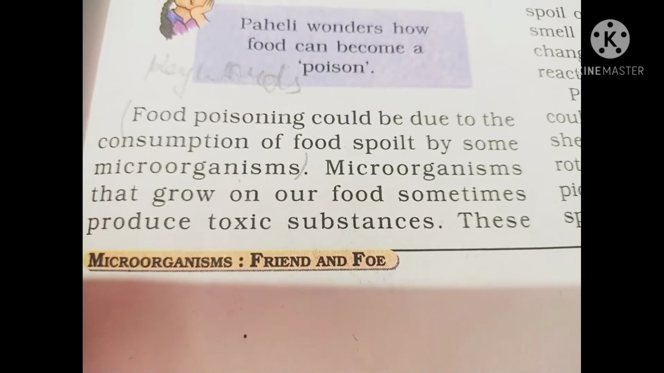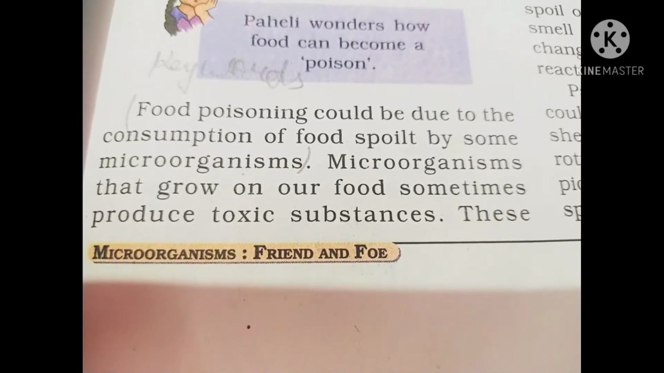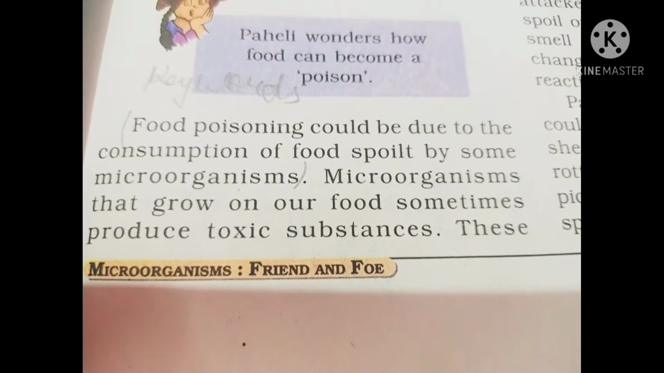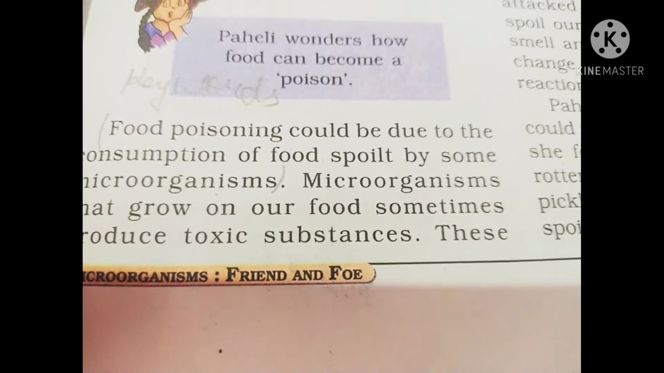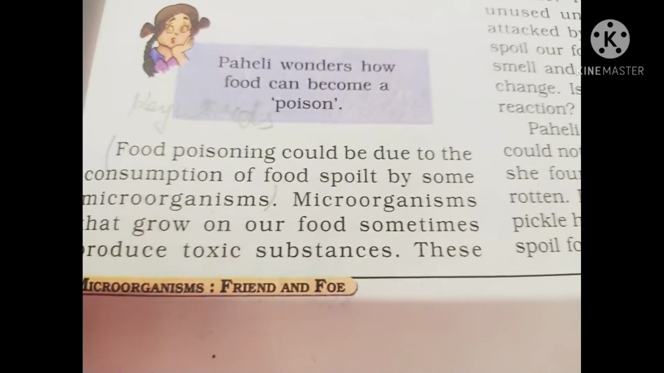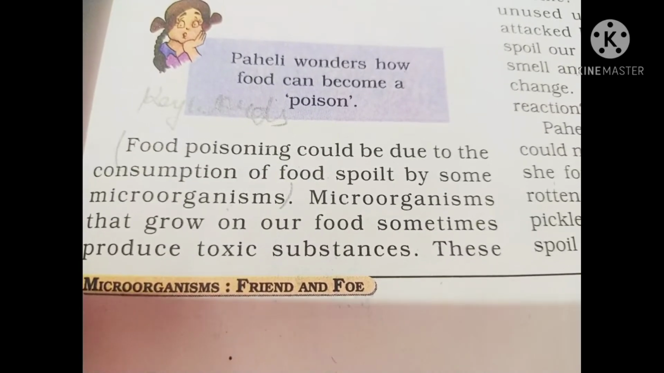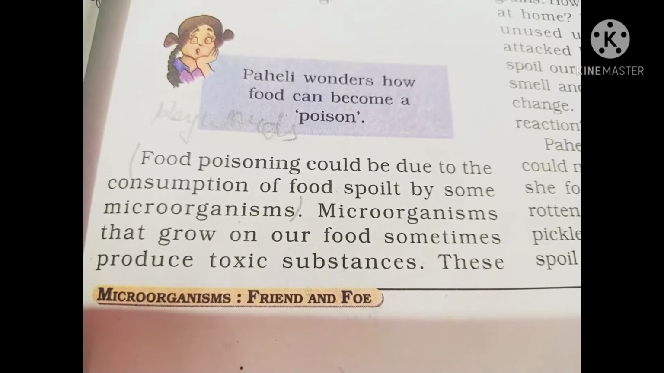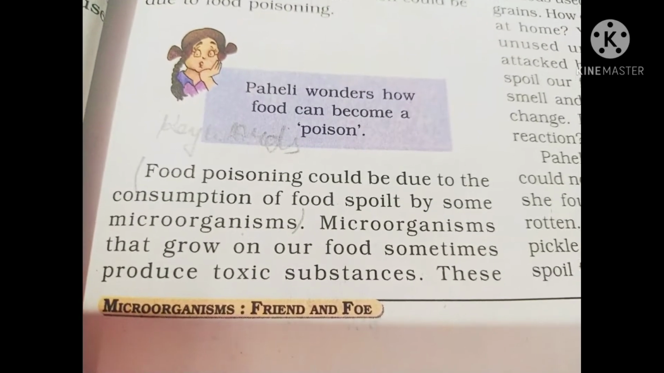Microorganisms that grow on our food sometimes produce toxic substances. Toxic substances means poisonous substances which are very dangerous for the health. Okay, they are as dangerous as a poison. These toxins are as dangerous as a poison. That is why the disease is known as food poisoning. The situation is known as food poisoning.